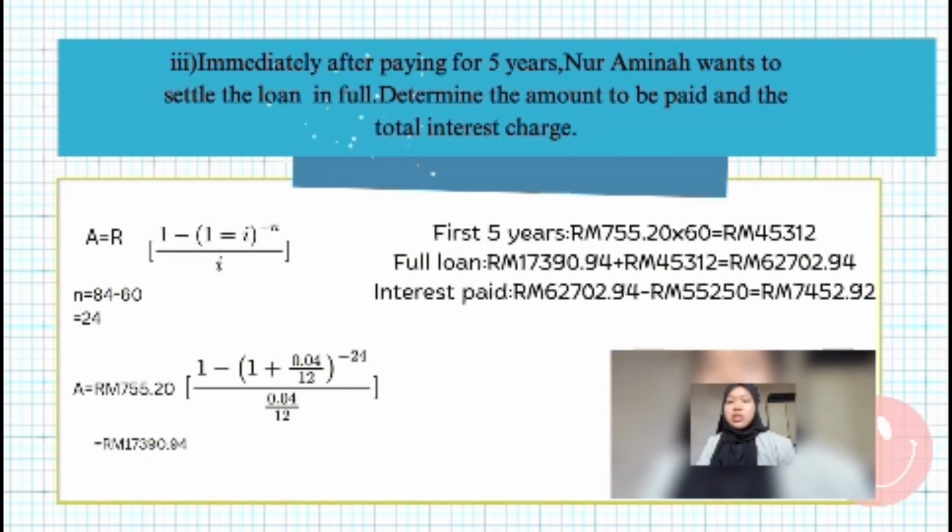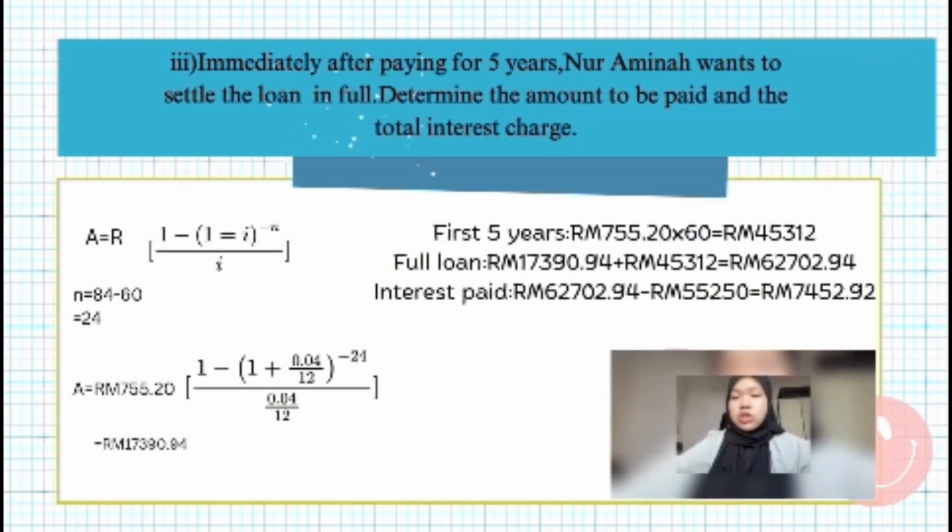For question C Roman 3, we use the same formula as before, which is A equals R, 1 minus 1 plus I divided by I. So N, we have 84 minus 60, we get 24. And we put the information into the formula. We get 17,390.94. For the first 5 years, we have 755.20 multiplied by 60.